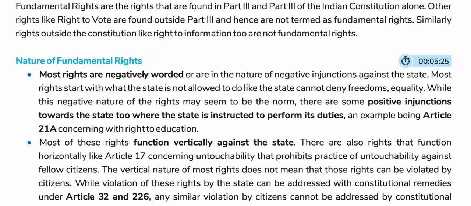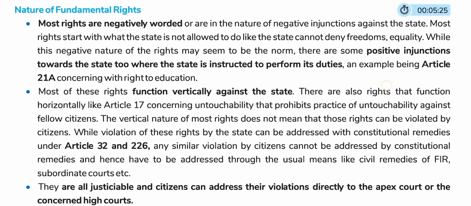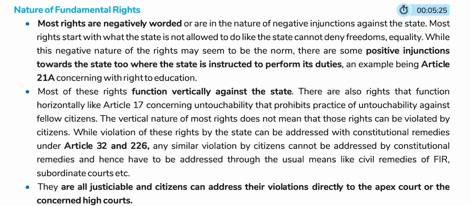Nature of fundamental rights. Most rights are negatively worded or are in the nature of negative injunctions against the state. Here, injunction means a formal command. Most rights deal with what the state is not allowed to do, like the state cannot deny freedoms or equality. While this negative nature of the rights may seem to be the norm, there are some positive injunctions, again a formal command towards the state, where the state is instructed to perform its duties. An example being Article 21A concerning the right to education.